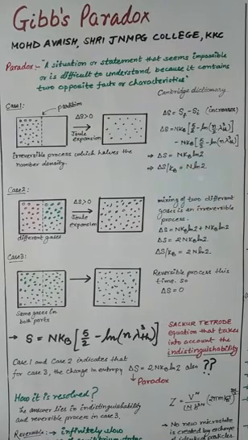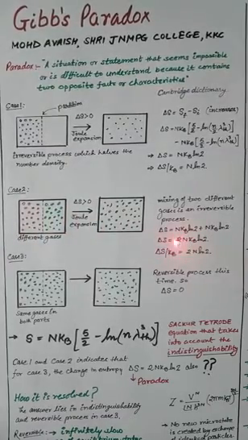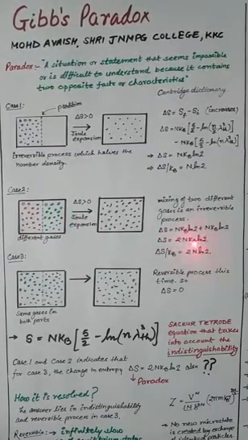Now in the second case, the same amount, N kB log 2, should come from the red molecules and the same amount, N kB log 2, comes from the green molecules. So the total change in entropy should be twice N kB log 2, that is twice the previous case. Again, the number of microstates newly created is now 2N log 2.